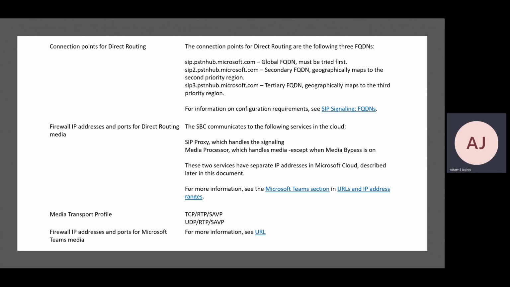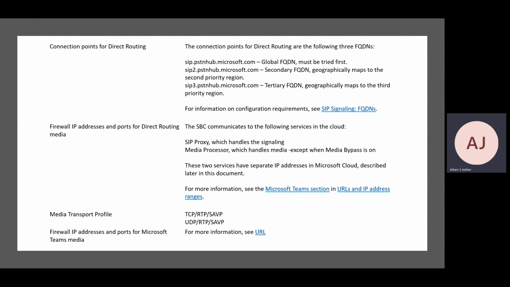Firewall IP addresses and ports for direct routing media. The SBC communicates with a lot of services in the cloud to get the request made by the user completed. So there are certain IP address ranges required for the firewall. They should be allowed in the firewall for incoming and outgoing purposes. We are going to see which IP addresses are required. If you want to check, there is a link given. You can click on it and you will be led to that particular article.